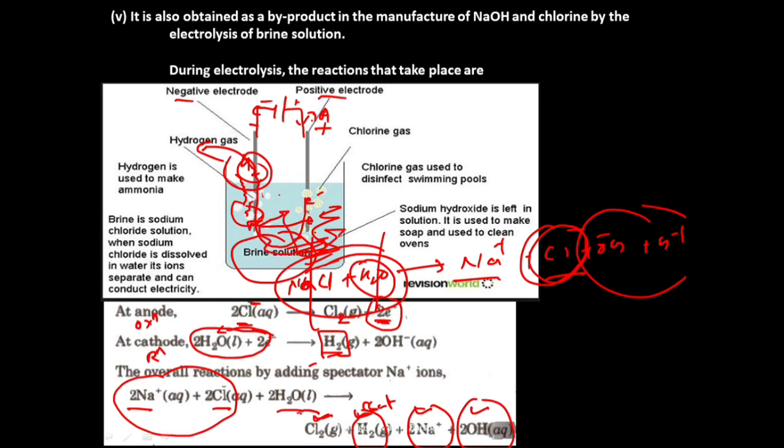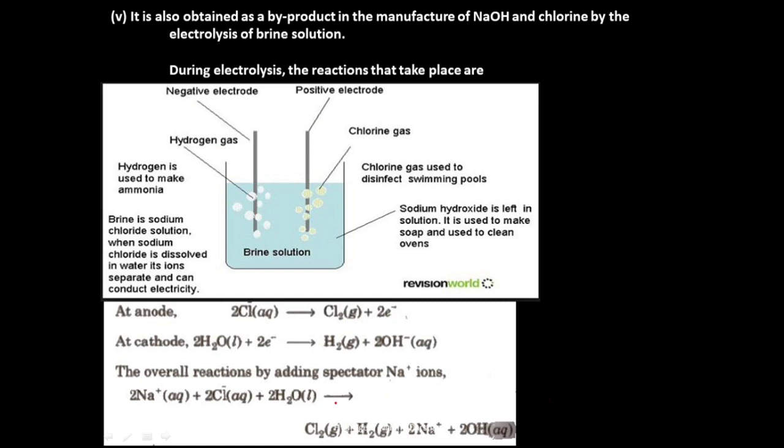You will get chlorine gas at anode. So this is how you can remember this: chlorine gas at anode, hydrogen gas at cathode, and Na plus and OH minus ions inside the solution. So this is another very good method to produce dihydrogen commercially.